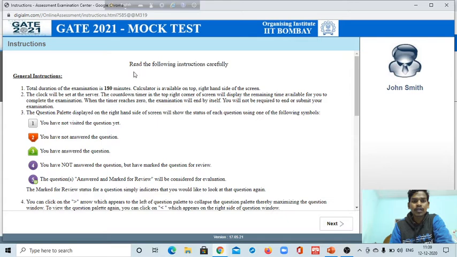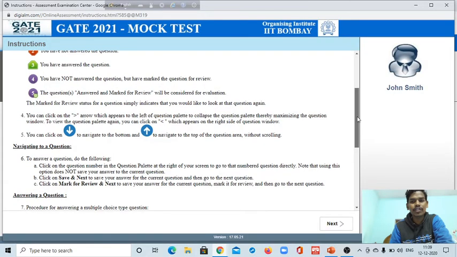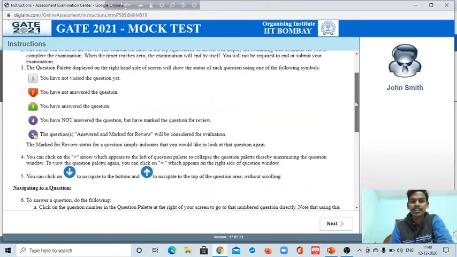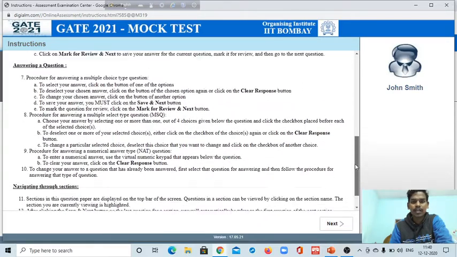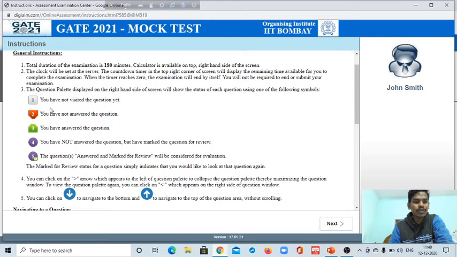So follow this instruction, the general instruction, and read the following instruction carefully. You'll get the same thing, not only in your demo examination, it will be everything similar during your actual examination. So just read carefully, and these will be your option patterns. This option means that you have not answered the question. This type of symbol or picture means you have answered the question, and I will show you everything.